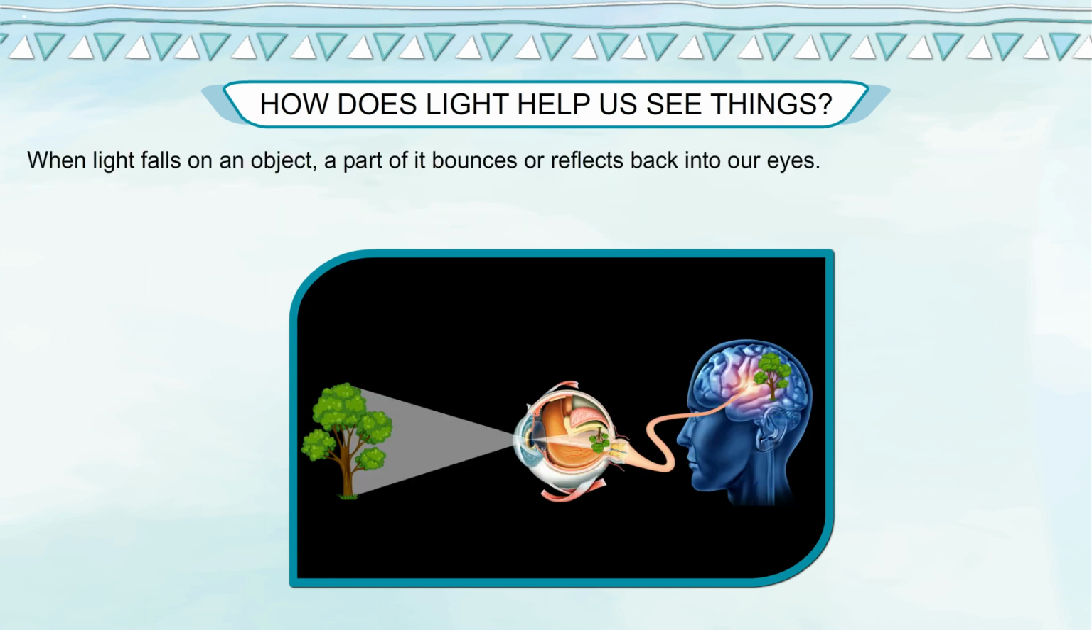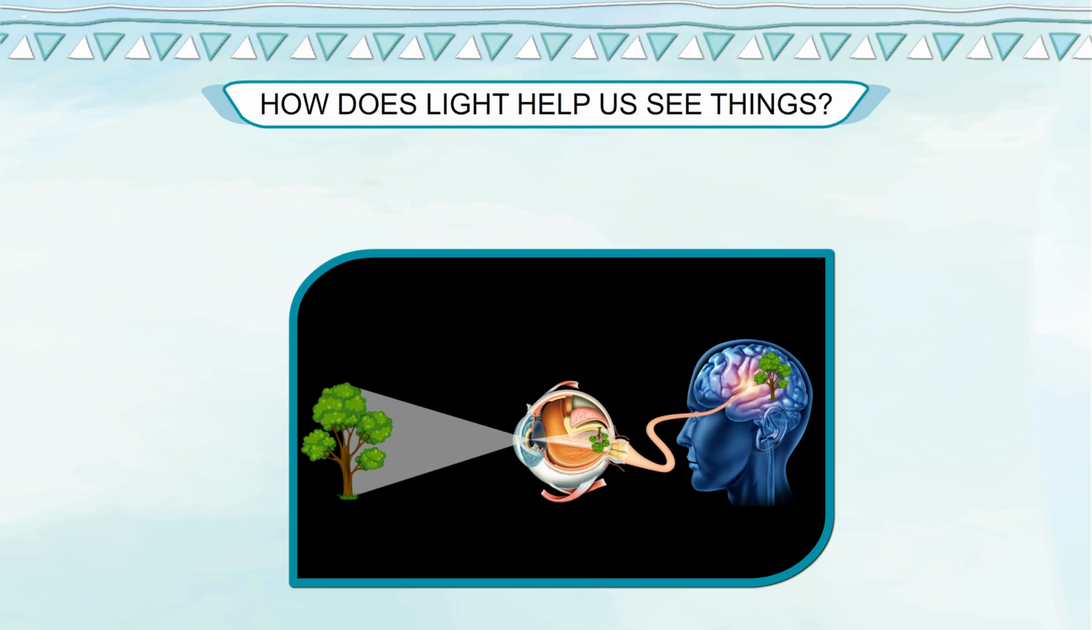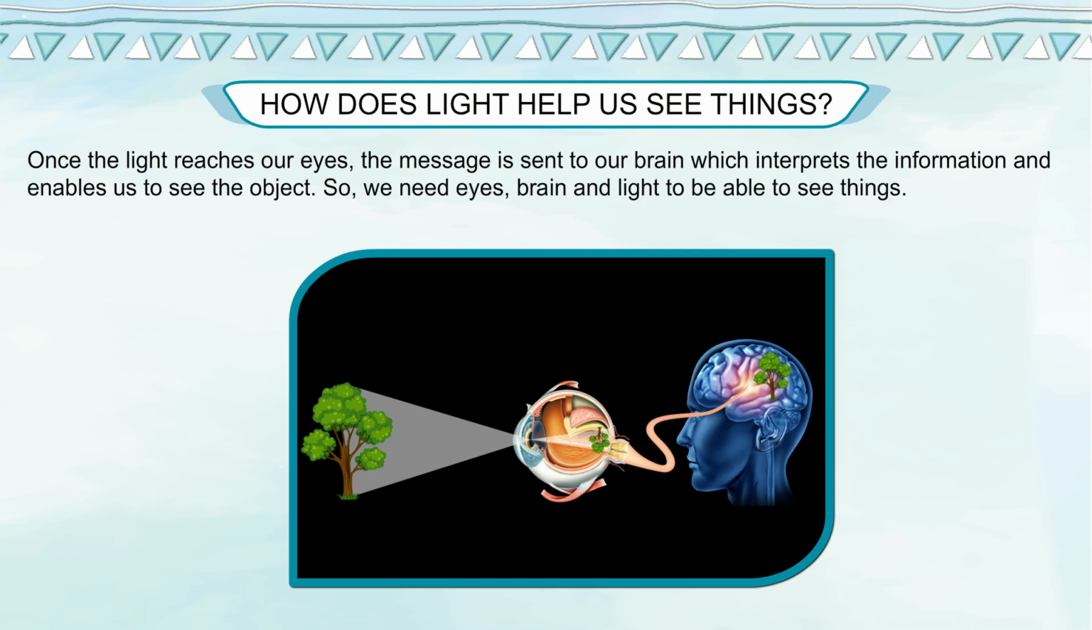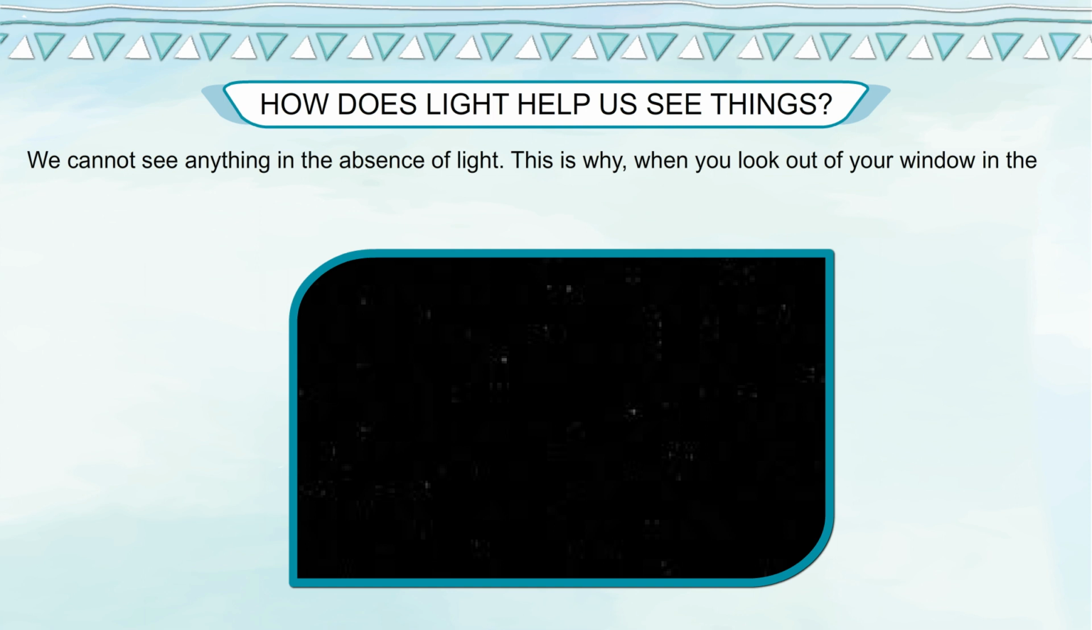When light falls on an object, a part of it bounces or reflects back into our eyes. Once the light reaches our eyes, the message is sent to our brain, which interprets the information and enables us to see the object. So, we need eyes, brain and light to be able to see things. We cannot see anything in the absence of light. This is why, when you look out of your window in the dark, everything appears black.